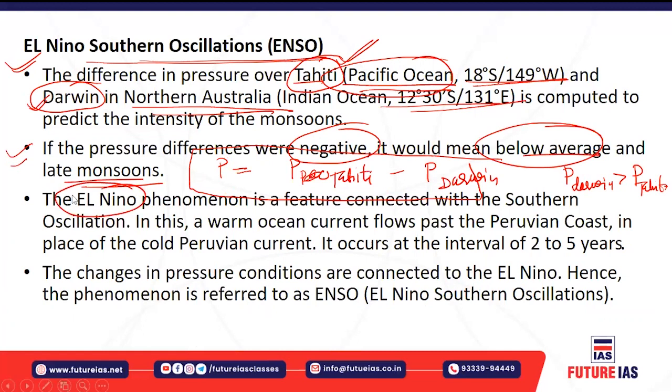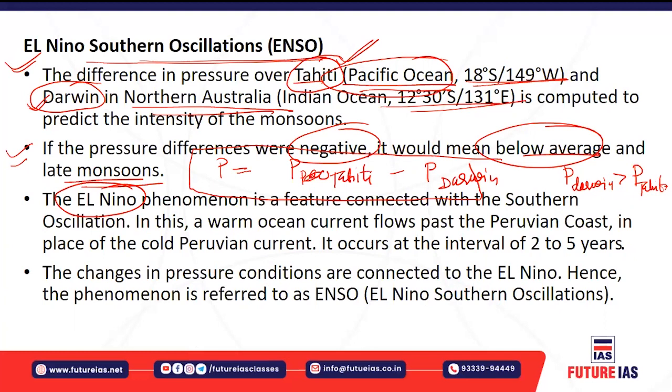El Nino. The El Nino phenomenon is explained in the form of southern oscillation. Here you have to see basically the Peruvian coast. Peru is the country, right? So in the Peruvian coast, normally the warm oceanic currents flow. Now, on the Peruvian coast you have the cold Peru current which flows, okay?